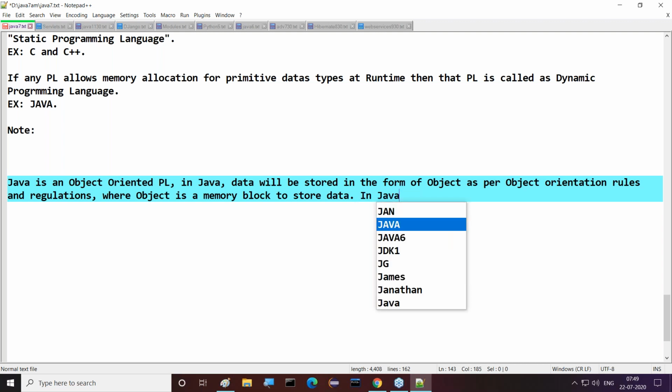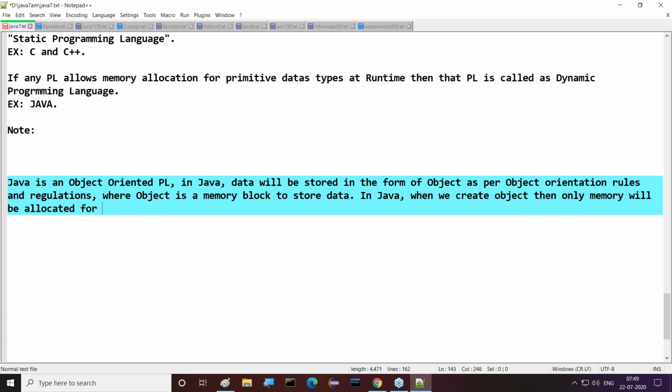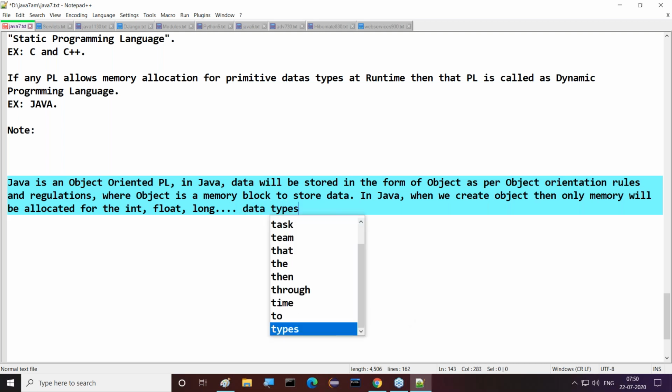In Java, when we create an object, then only memory will be allocated for int maybe, or float maybe, or long maybe. Whatever data types we have used in our program, all these data types are going to have memory allocation whenever an object is created.